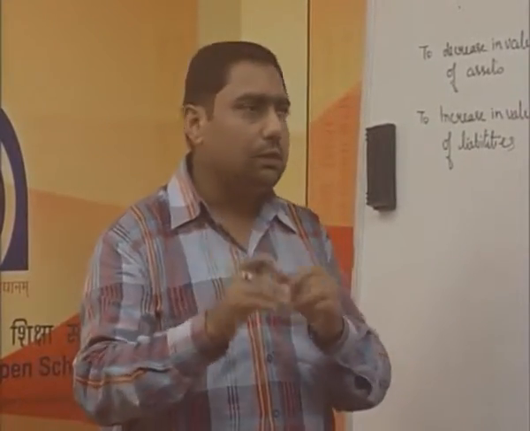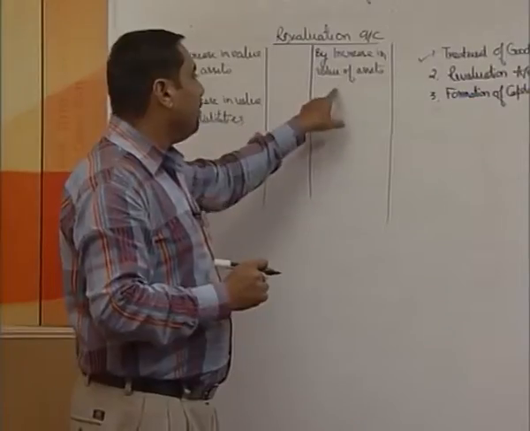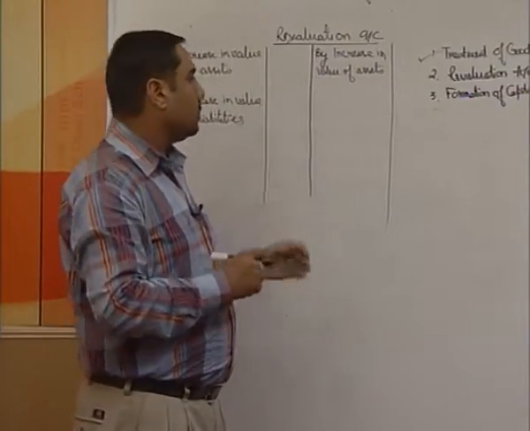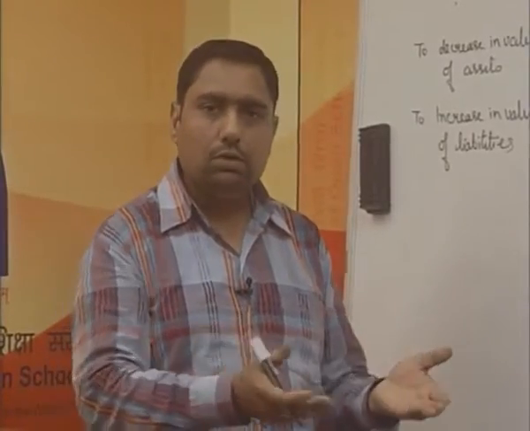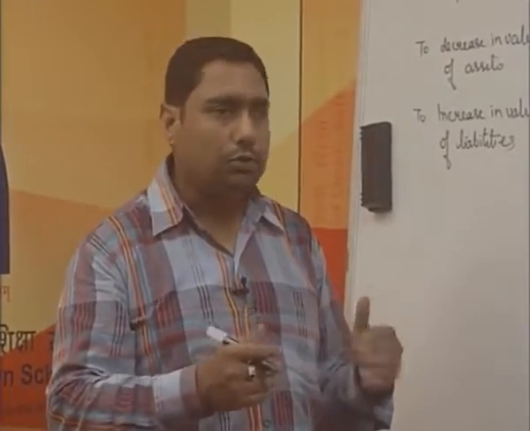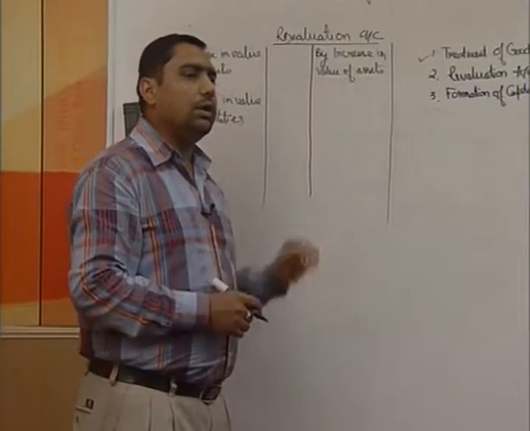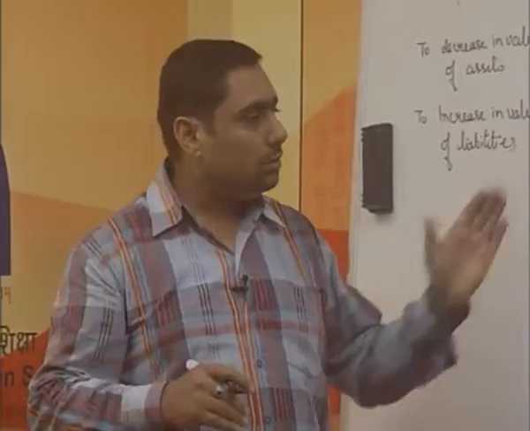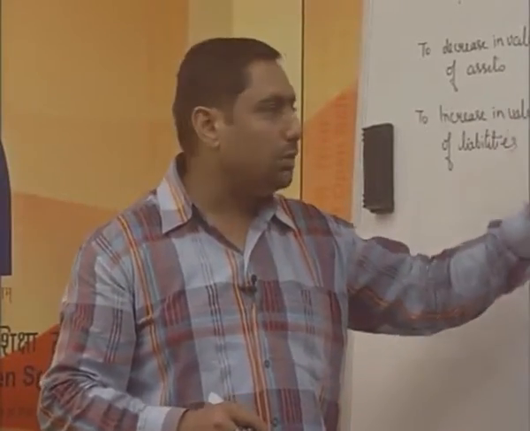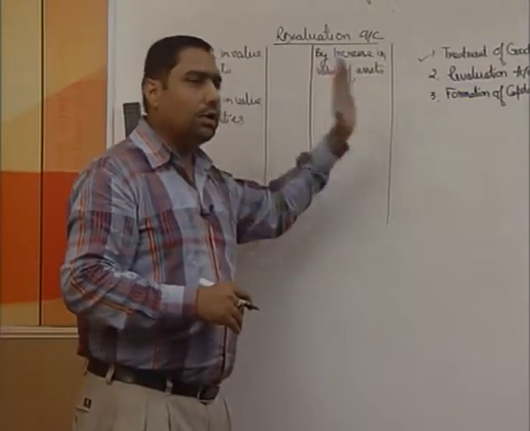So, if there is an increase in the value of a stock by 5,000, you will write "By stock 5,000". In case there were some bad debts which we were not able to recover, they are recovered, it is a profit for us, we are going to write it on a credit side. If the value of the machine is going to be appreciated, then whatever be the appreciation is there, you are going to write it on a credit side.